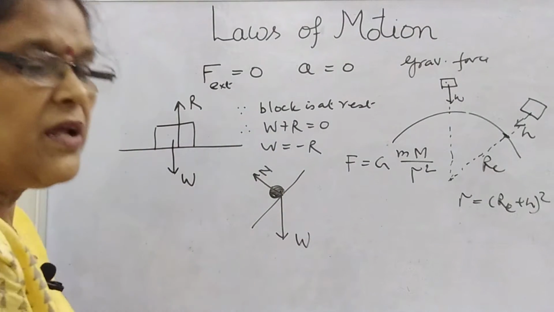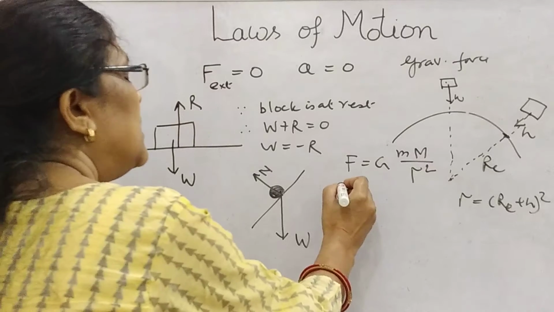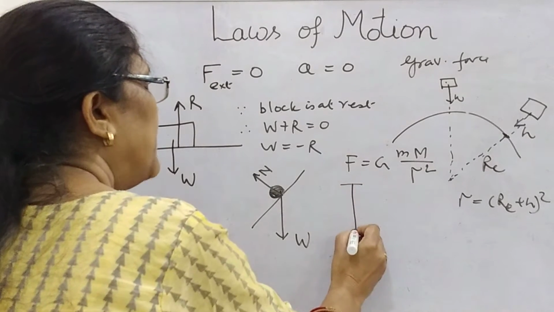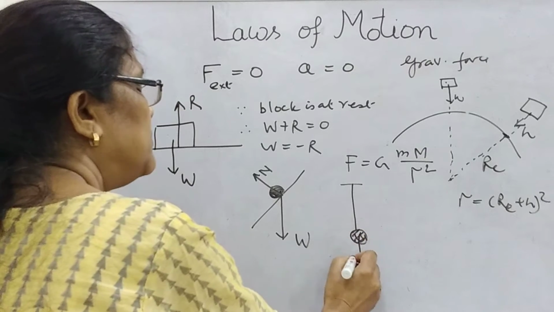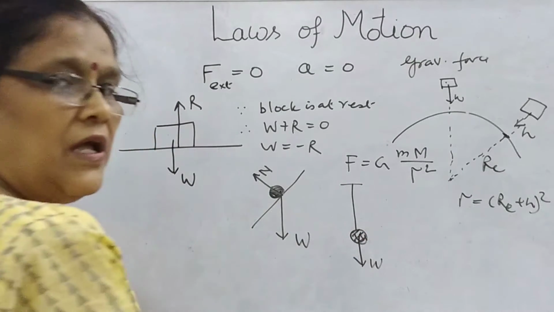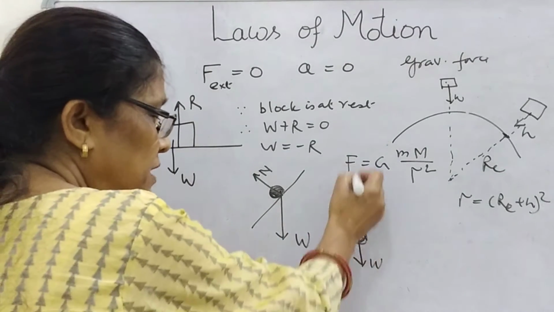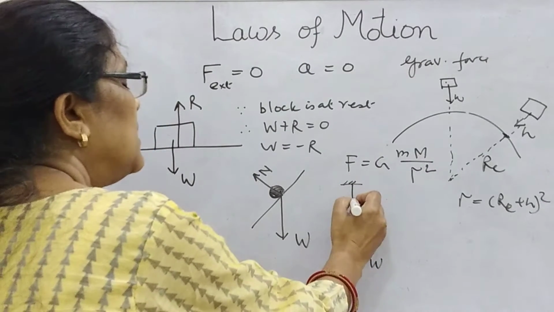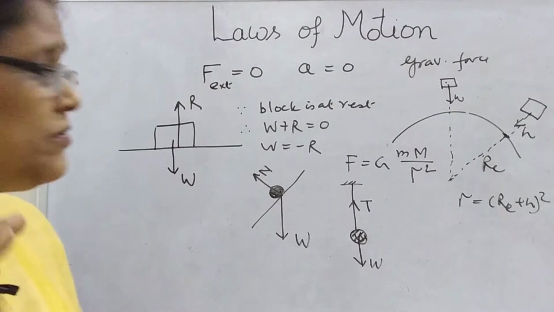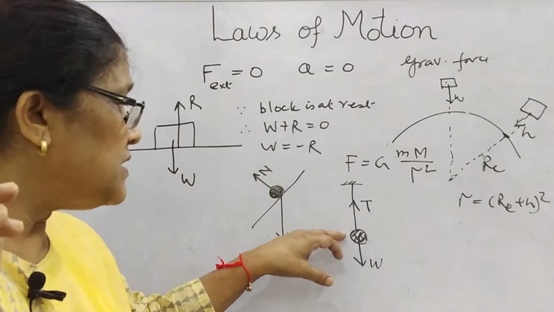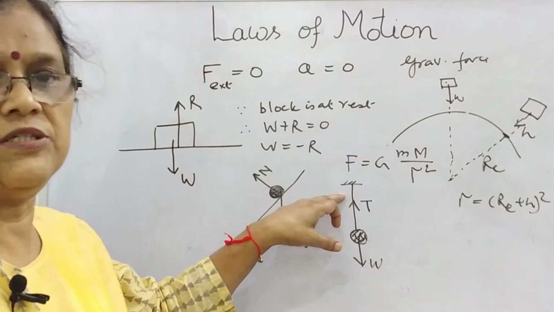In any of the numericals, we have seen, suppose that an object is suspended by a string here, like this. So its weight is vertically downward, and since it is suspended by the string, this will be the tension in the string. Learn one thing, that tension is always away from the object.